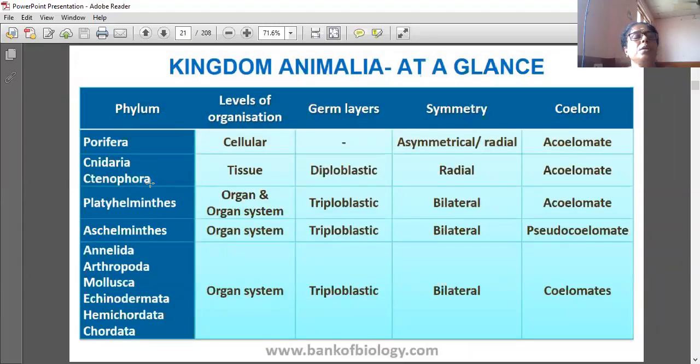This is the table, division given: cellular, Cnidaria, tissue. These two are only cellular and tissue level of organization. Then organ and organ system level of organization. And these all are organ system level only: Annelida, Arthropoda, Mollusca.